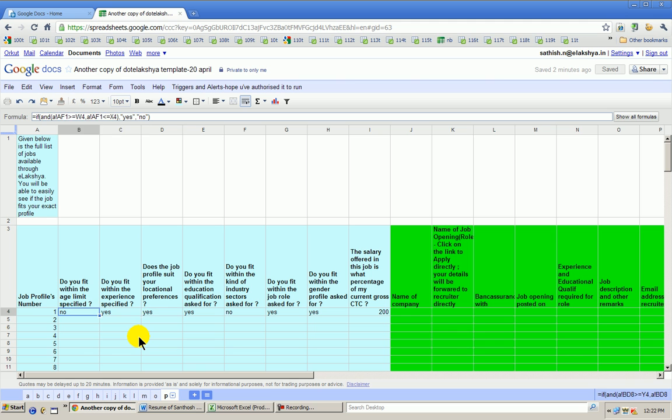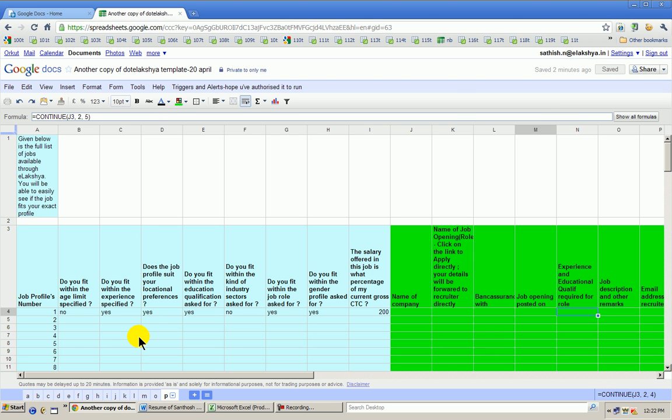But as long as all these are yes, yes, yes, yes, yes, and as long as the salary offered is whatever he wants. He might want the same salary, he might want a 20% hike, in which case it will be 120 here. He might want a 50% hike, in which case it will be 150 here. So as long as there is yes, yes, yes to everything and this criteria is matched, that means this is the kind of job which the candidate is looking for.